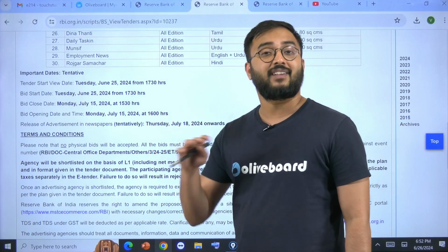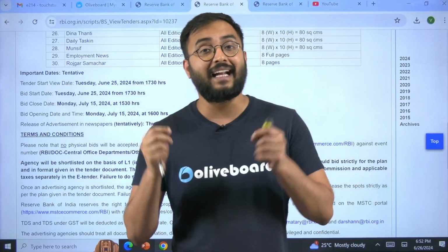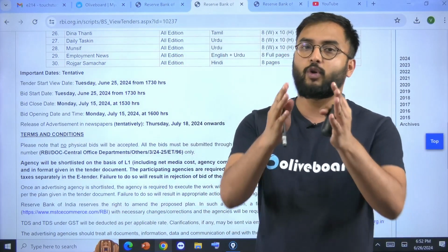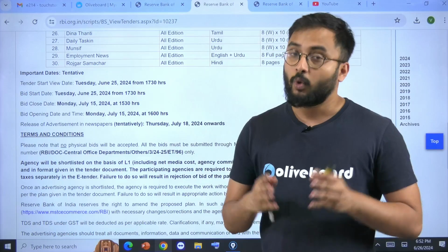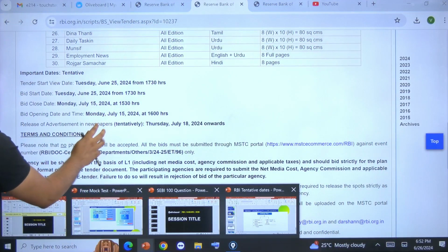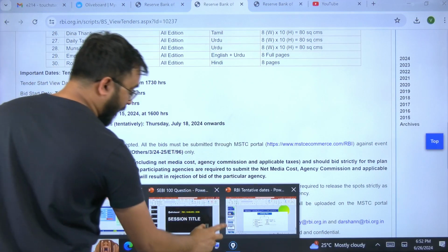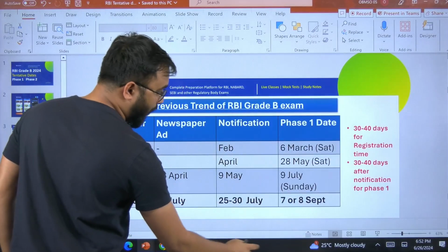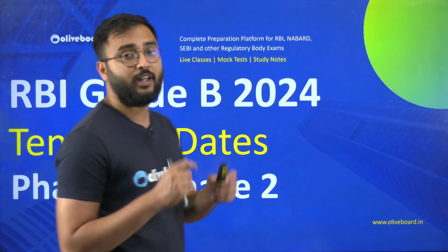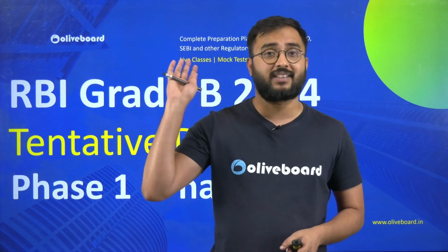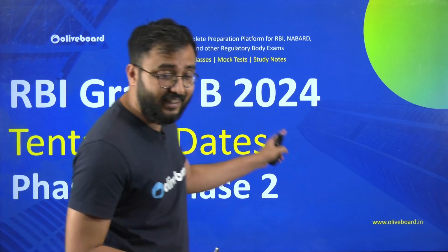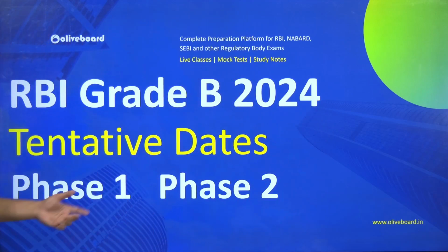Okay. Now, after 10 days or maybe 1 week, you can get a detailed notification in which overall information will be there for your upcoming RBI Grade B 2024 exam. Once you understand this, let us today discuss also by getting this reference date of newspaper ads, and if we compare these newspaper ads with our overall phase 1 and phase 2 exam dates for the previous year, that is 2023, 2022, let us try to find out the tentative dates for RBI Grade B 2024 for phase 1 and phase 2.